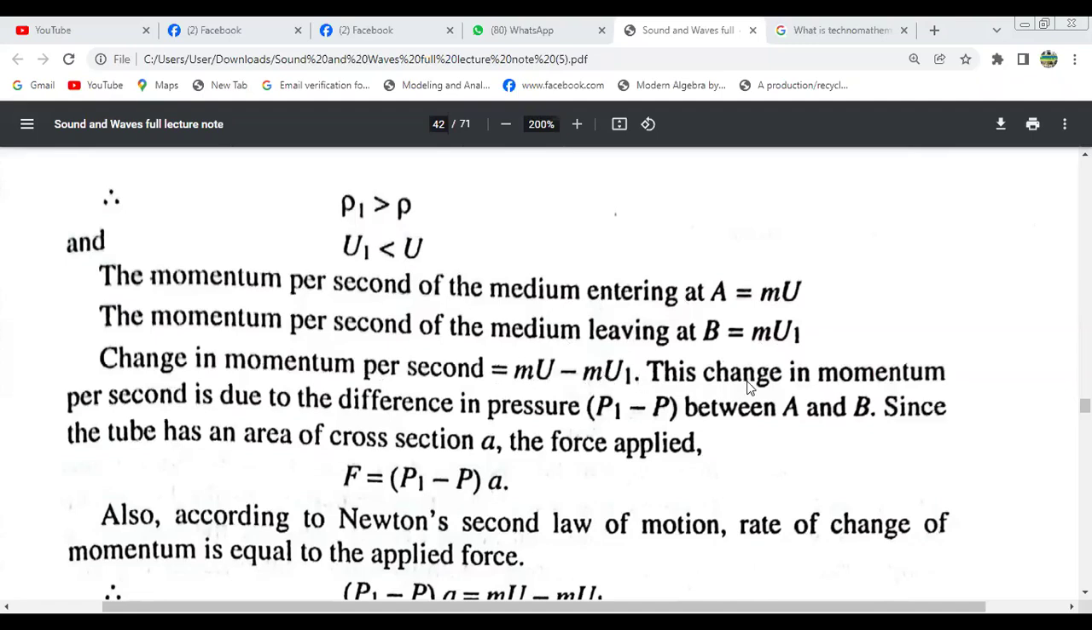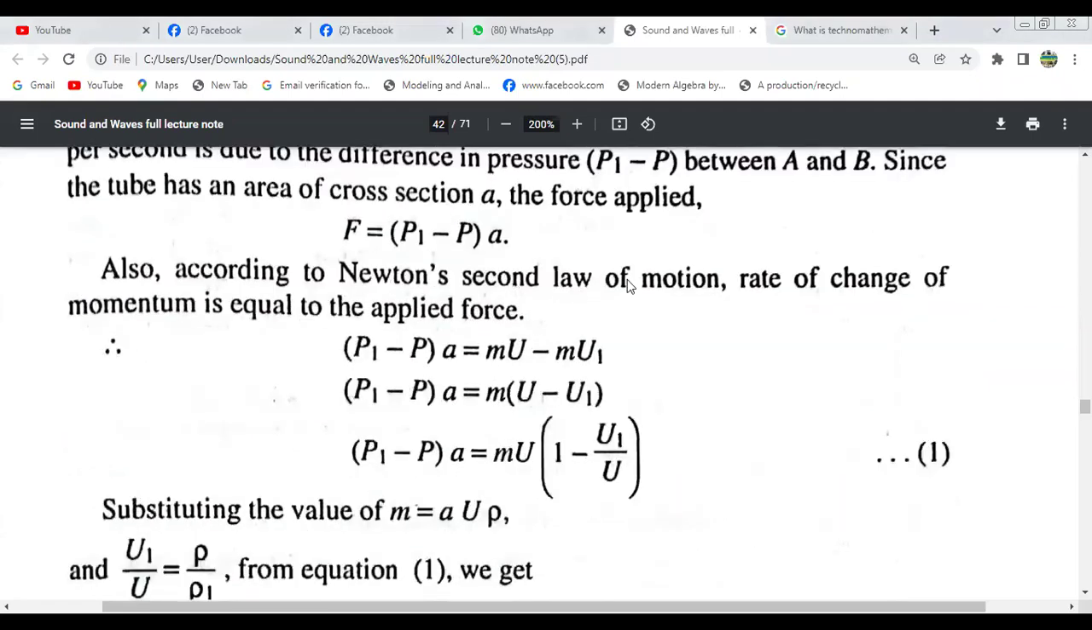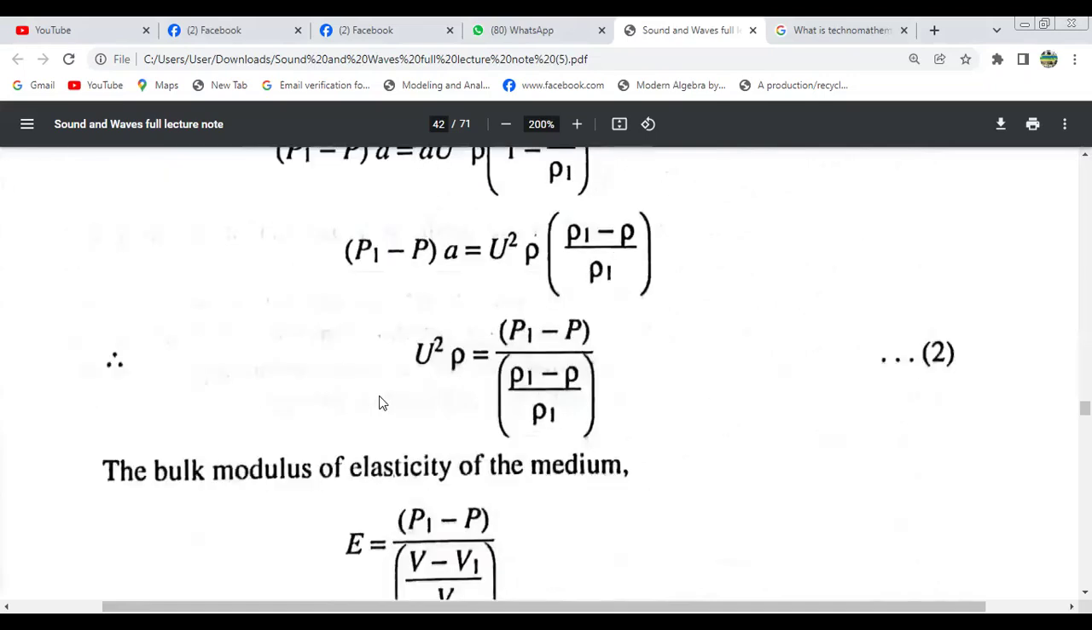The change in momentum per second is due to the difference in pressure. We get this applied force. According to Newton's second law, the rate of change of momentum is equal to the applied force. So this is how we get equation 1. Substituting the values of m as AUρ, and U1 by U, ρ by ρ1 from equation 1, we get equation number 2.